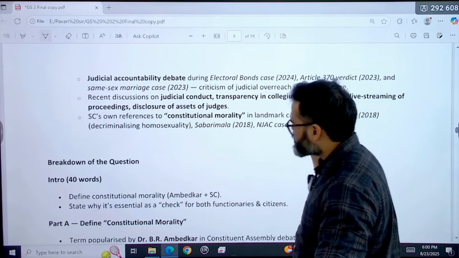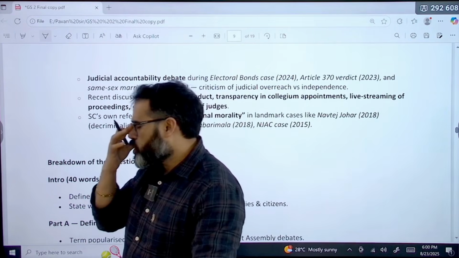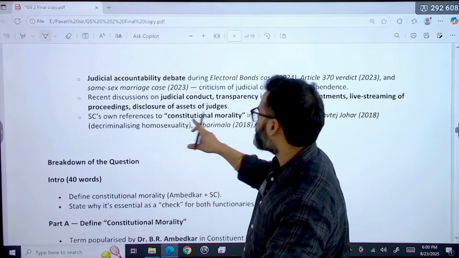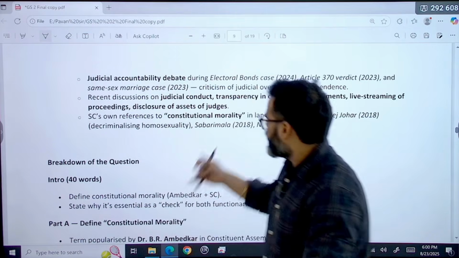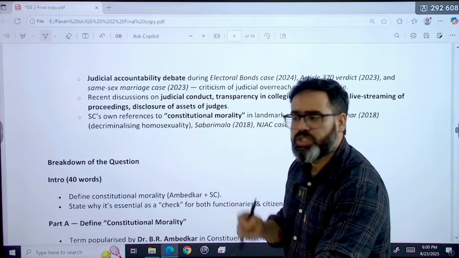Supreme Court has used this term even in this misusing of the power by the governor. In such case also Supreme Court has used this term, even in Delhi government versus Union Home Minister case. Here also Supreme Court has used this term constitutional morality.